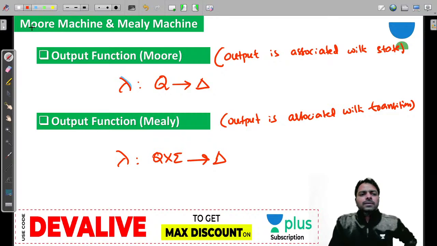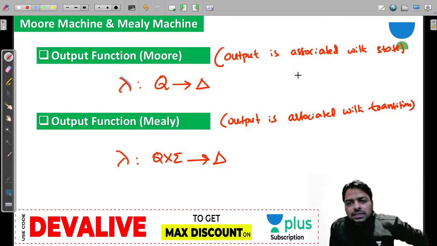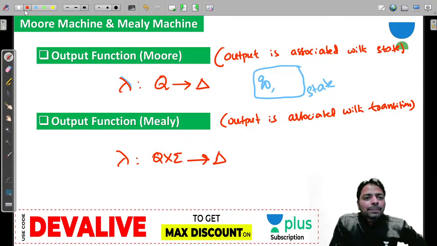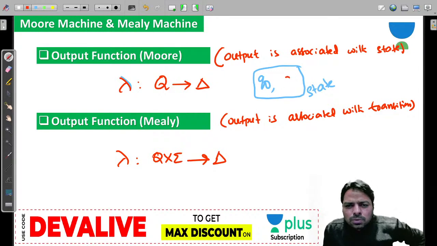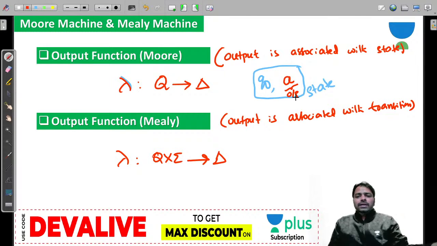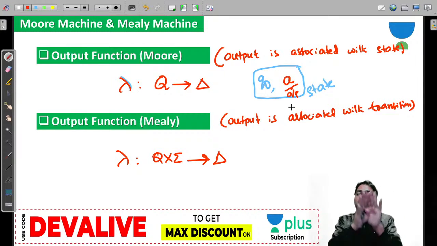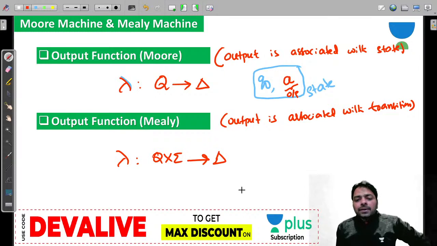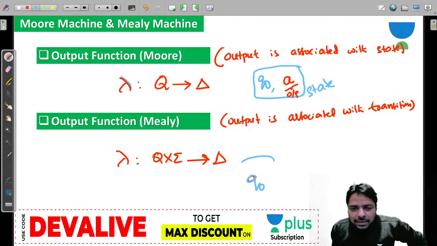So when you look at these two machines, if it is a state, guys, let's say Q naught, then the output you can keep inside. Like you might want to produce small a. This output you can keep inside or outside, but that small a should be associated with the circle. Here Q naught is a state name, as an example.